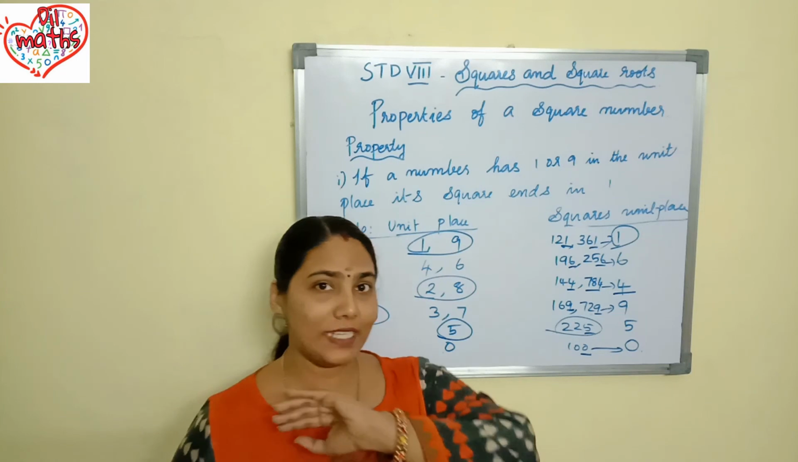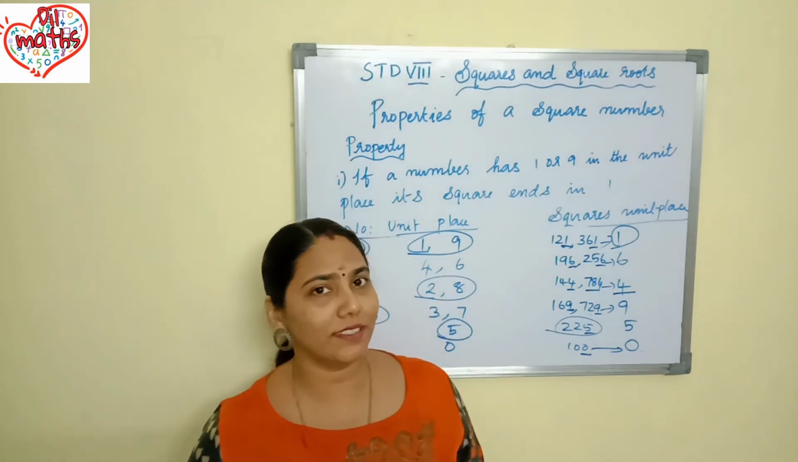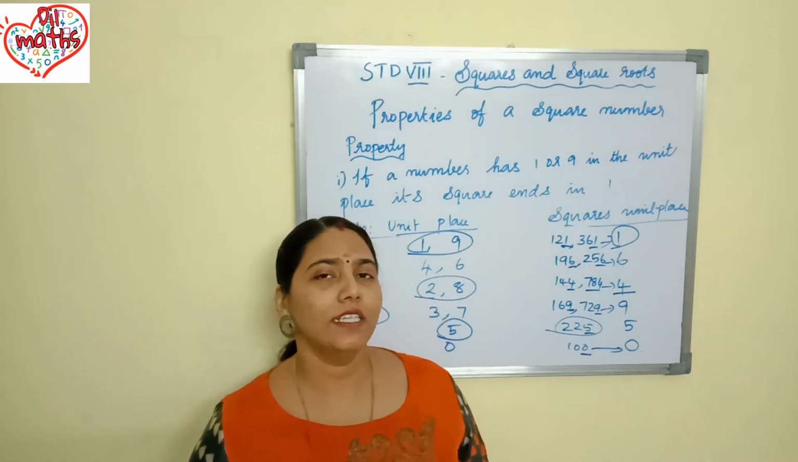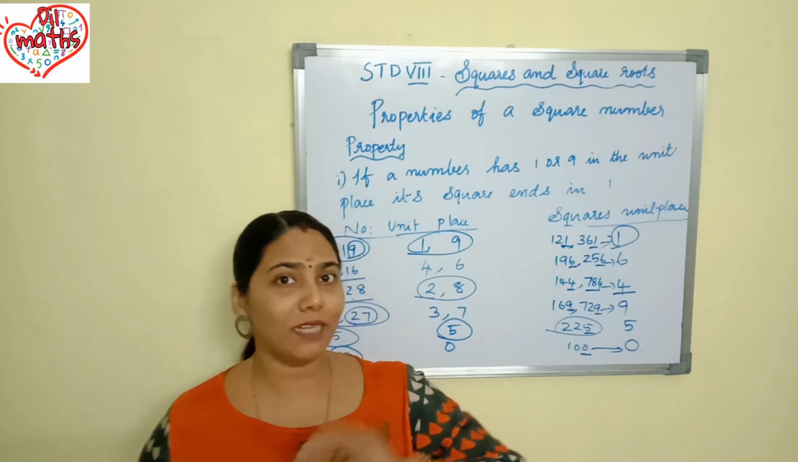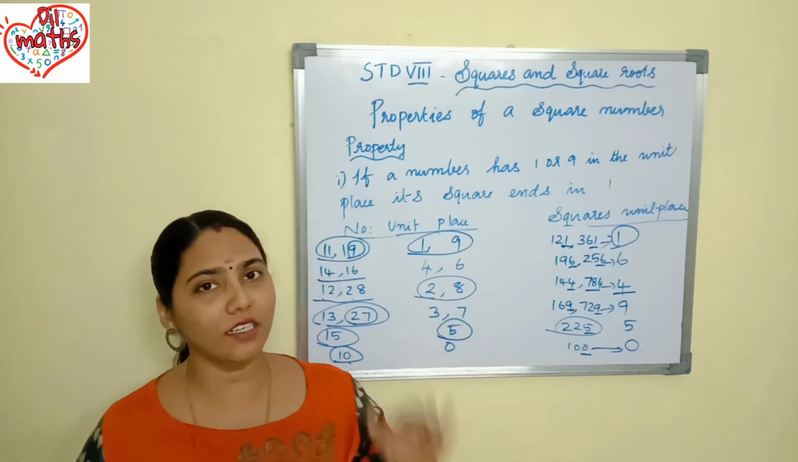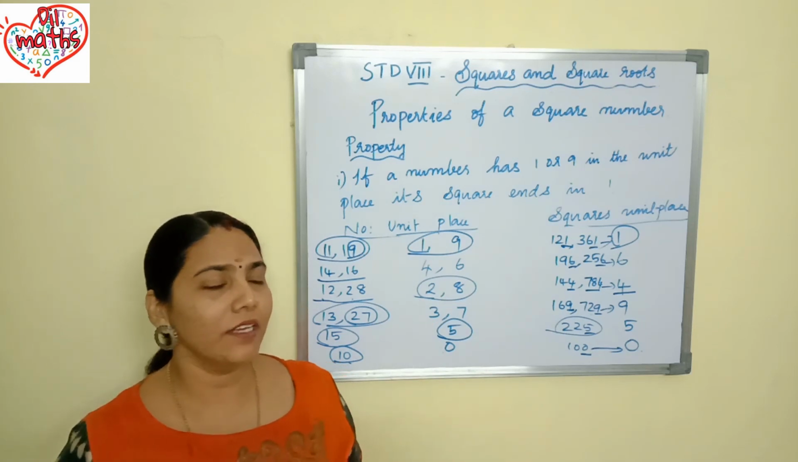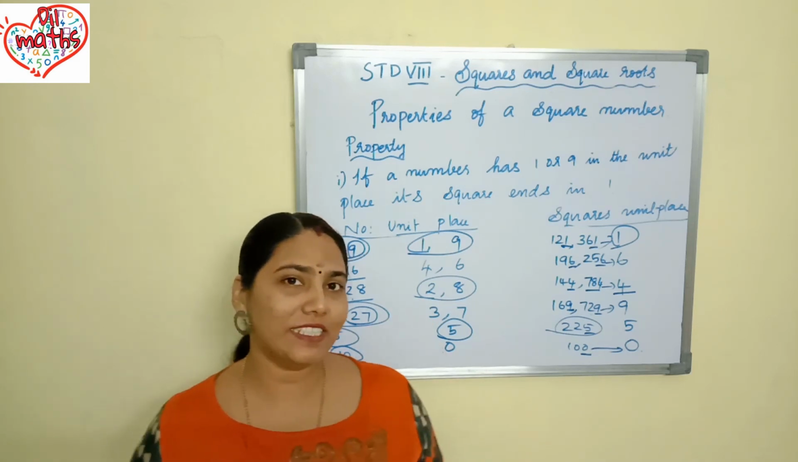Already I explained the 4 properties of the square numbers. If you are thorough with these 4 properties, definitely it will help you to find the square root of different numbers. Okay, so study all the properties very well.